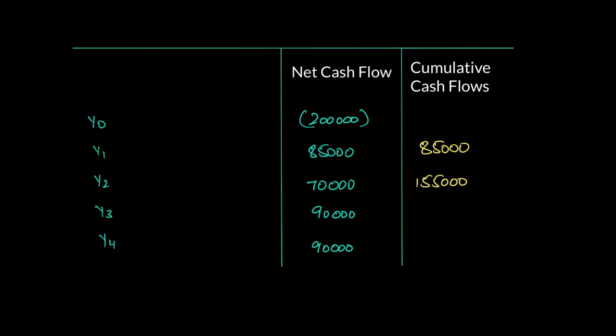So when you earn 90,000 next in year 3, after 155, 90 gets added. So if I see, cumulative cash flows will now be 245,000 if I add 155 plus 90. Right, now over here, you guys need to stop because we have now actually gone past our investment. We had to recover 200,000 and we've gone past and we've recovered 245,000. Now we have an idea that we recovered our money somewhere between year 2 and year 3. That's the time period when we recovered our investment. But we need to find the exact month as well.